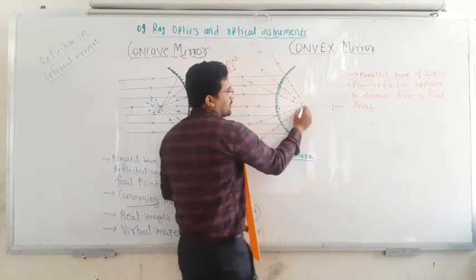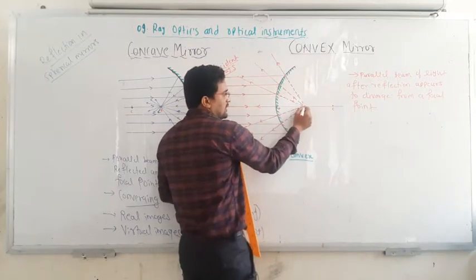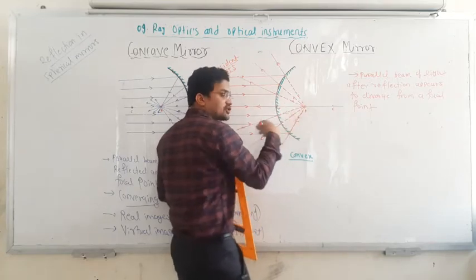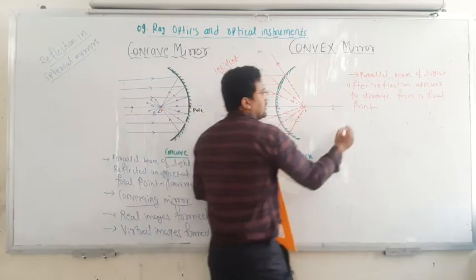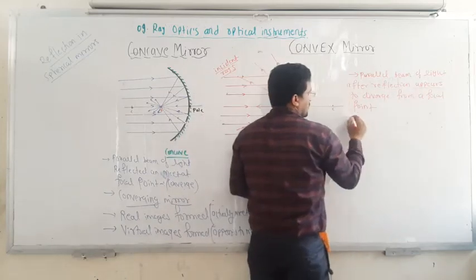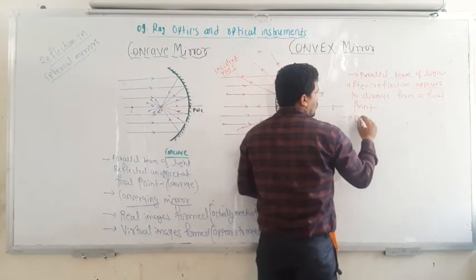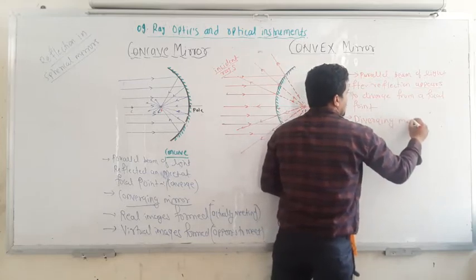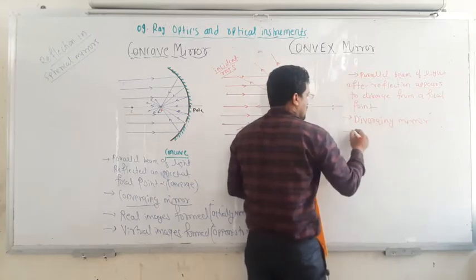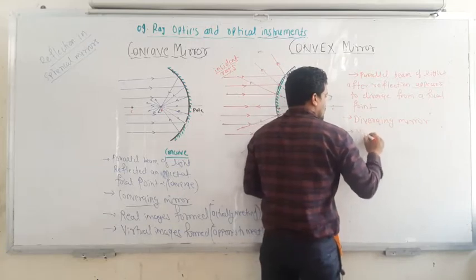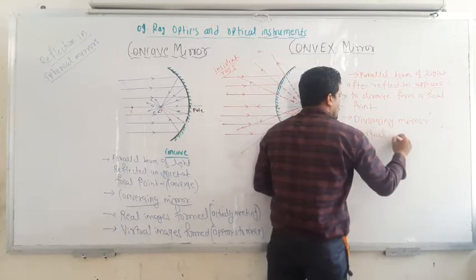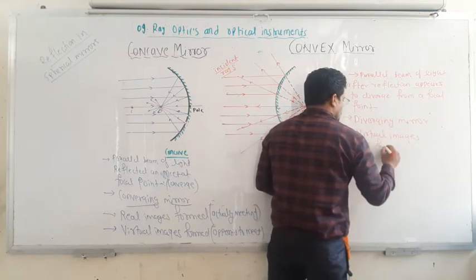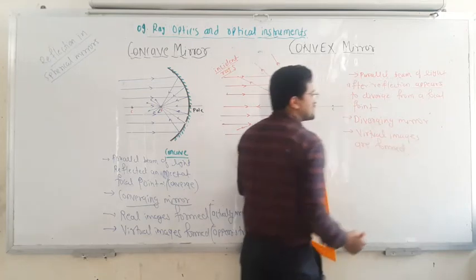Okay, that means you feel that all the rays are coming from this point, but actually it is not. So that's why it appears. Hence it is also called a diverging mirror, and in such a case only virtual images are formed. No real images form here.